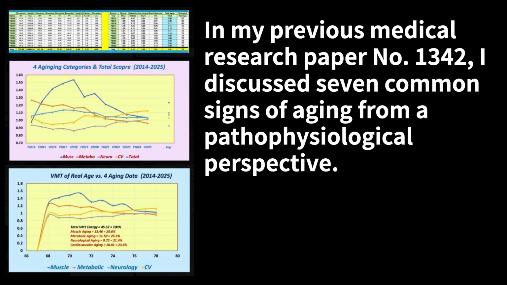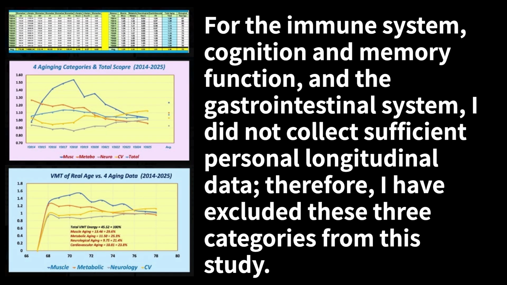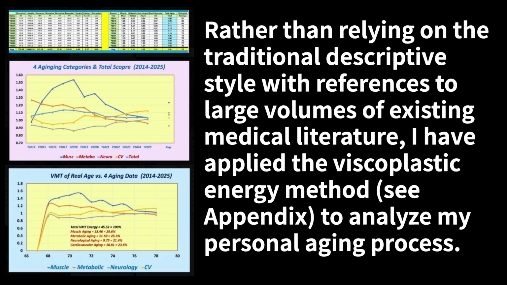Preface. In my previous medical research paper number 1342, I discussed 7 common signs of aging from a pathophysiological perspective. In this article, number 1343, I apply my longitudinal data collected over 11 years, from 2014 to 2025, to integrate multiple biomarkers and lifestyle details into 4 aging categories: muscle, metabolic, neurological, and cardiovascular aging. For the immune system, cognition and memory function, and the gastrointestinal system, I did not collect sufficient personal longitudinal data. Therefore, I have excluded these 3 categories from this study.